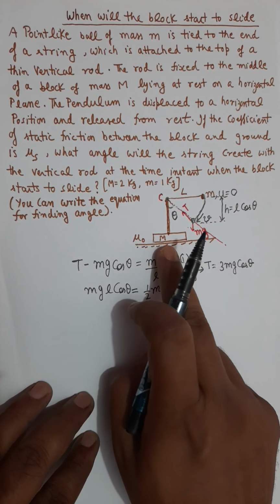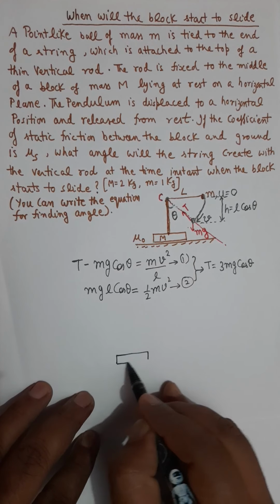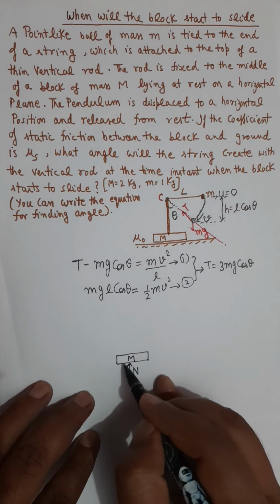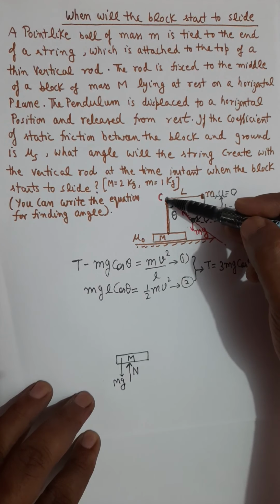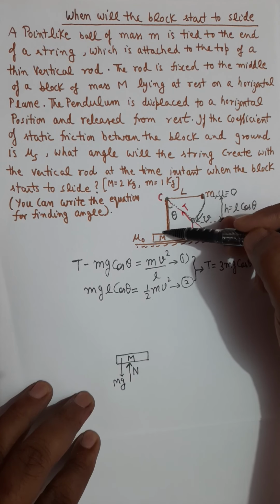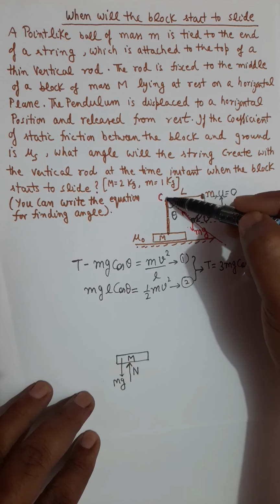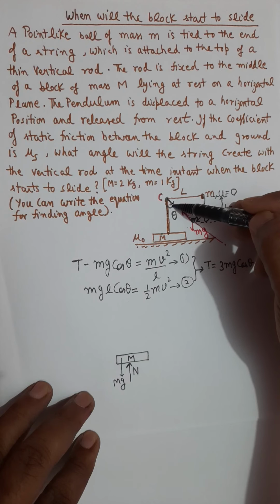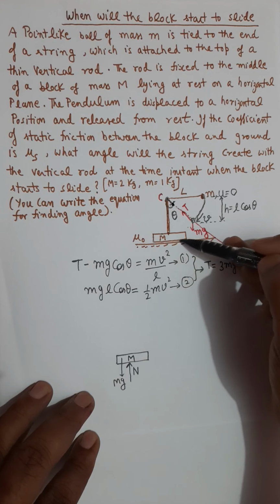Now I will draw the free body diagram for this capital M mass, which will have a normal reaction force from the ground and its weight Mg. And notice this massless rod is attached to the capital M, and there will be a tension force on this massless rod also. So this tension force on the massless rod at the angle theta is also part of the free body diagram for this capital M mass.